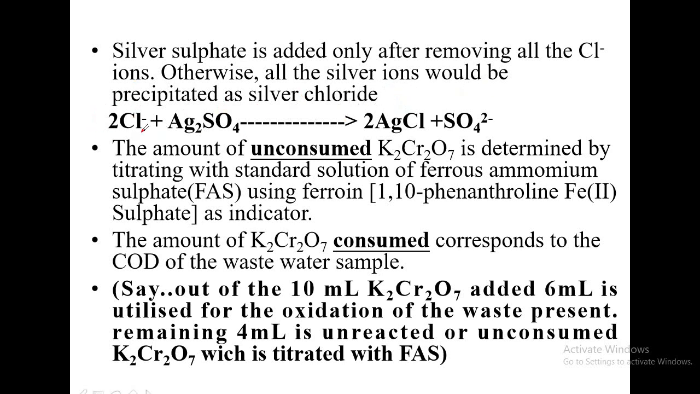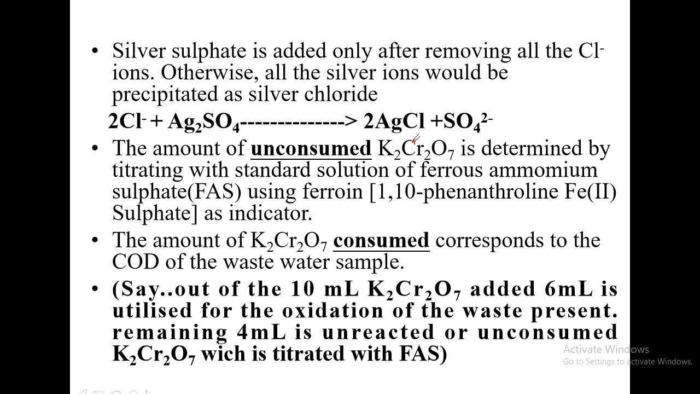See, these chloride ions should be completely removed from the water sample by adding mercuric sulfate. Only after that you have to add silver sulfate. Suppose you add silver sulfate first, before adding mercuric sulfate, all the chloride ions will react with the silver sulfate and silver chloride gets precipitated. So we will be losing silver ions in the solution.